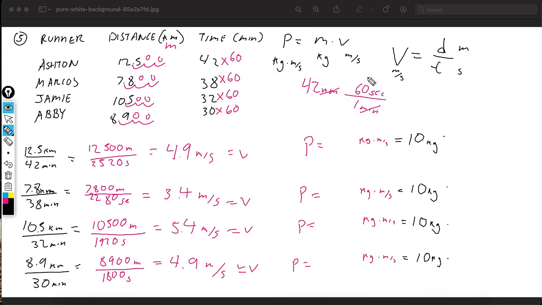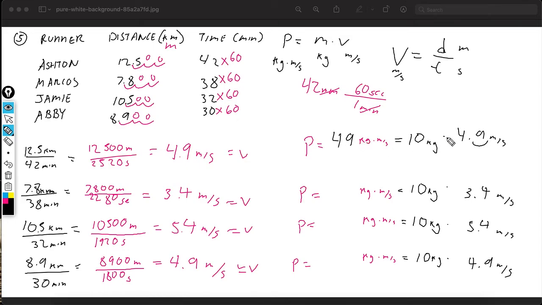So M, we got our kgs, times velocities. Each one's different, right? So our first one for Ashton is 4.9 m/s. Our next person is Marcos, which is 3.4 meters per second. Our third velocity is 5.4 meters per second. Next one is 4.9 meters per second. Now, the trick when you multiply anything times 10 with a decimal, you just move the decimal over 1. So if we moved it over like this, that would just be 49. So our first momentum is 49 kg